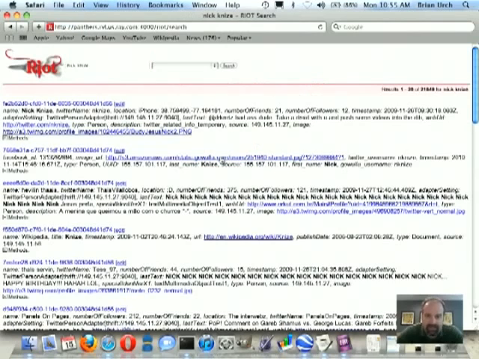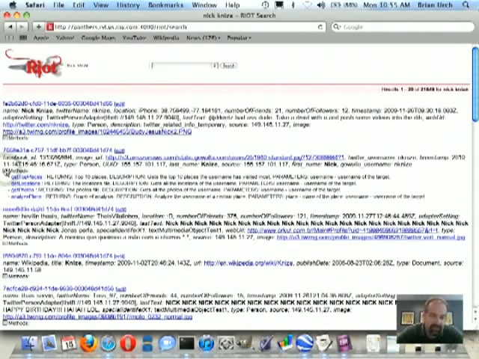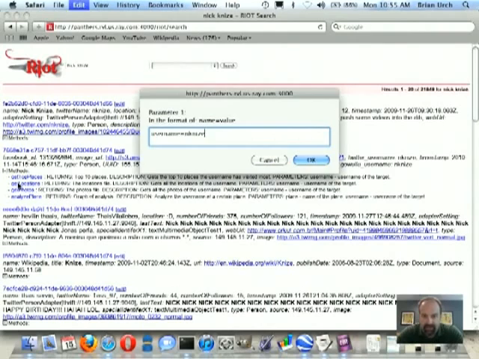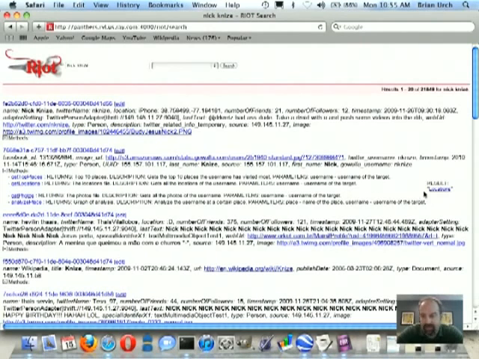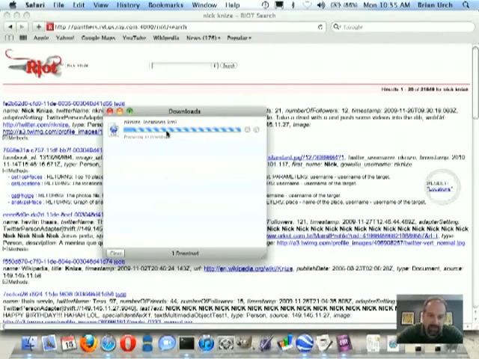that's going to return back a list of objects which meet that search criteria. And we're particularly interested in this second object. We see Facebook ID, Twitter username, Gowalla username, and we're going to expand the list of methods supported by this object. The second method, get locations, we're going to click on that, and that's going to return back in a KML file a list of all the places where Nick has checked in using his smartphone. So we're now going to click on that link, and that's going to open the KML file.